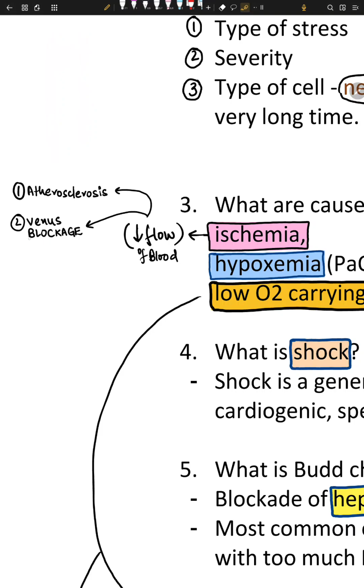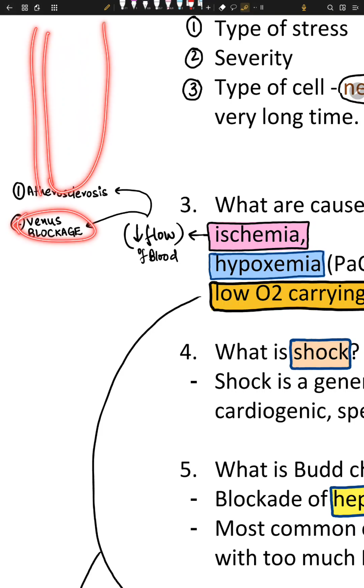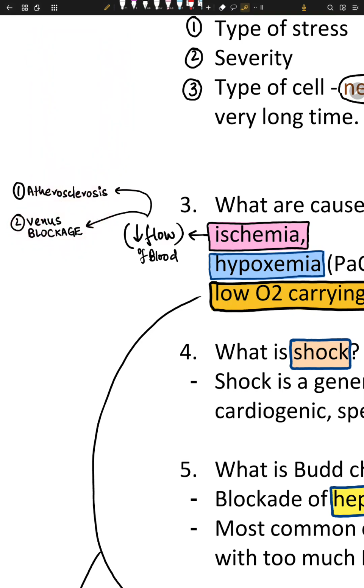Another thing that can happen is that the venous system is blocked. For example, this is the artery system and this is the venous system. Here's your cell. If the venous system is blocked, ischemia can again happen, because the flow of the blood was blocked. So venous blockage can cause ischemia.